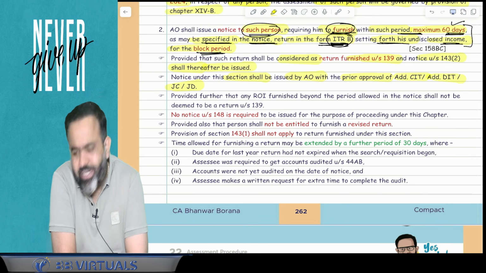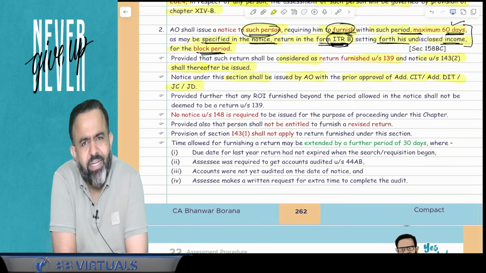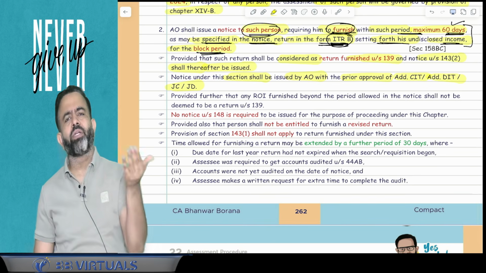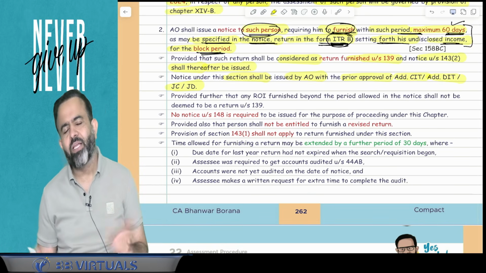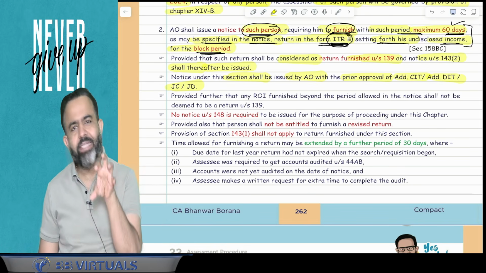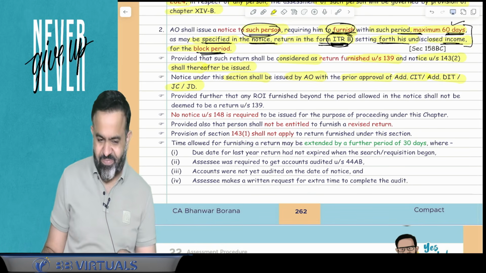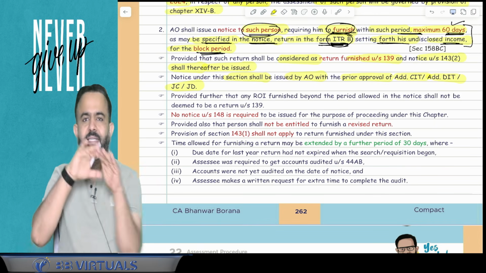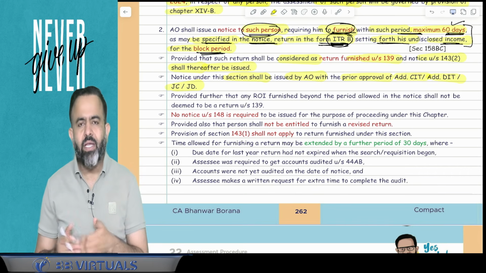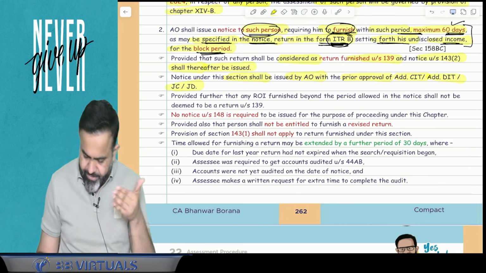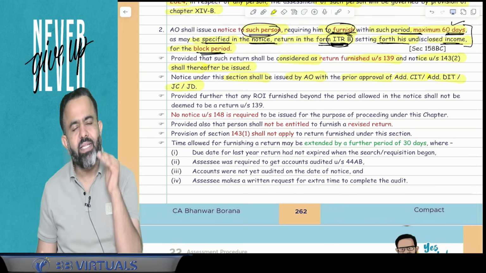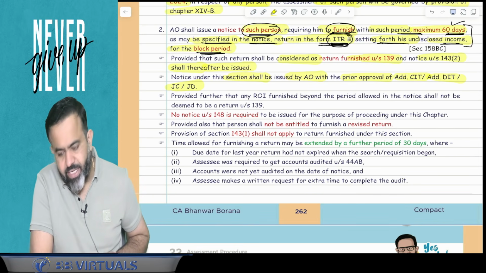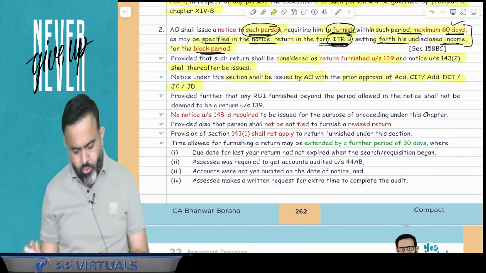Now suppose the joint commissioner, joint director, additional commissioner, or additional director are also assessing officers. If they are issuing the notice, then obviously there is no need for any approval. But if the ITO or ACDC is issuing this notice, because the ITO and ACDC are lower-level assessing officers, then they need the approval from the JC or JD or additional CIT or additional DIT. You got my point or not?